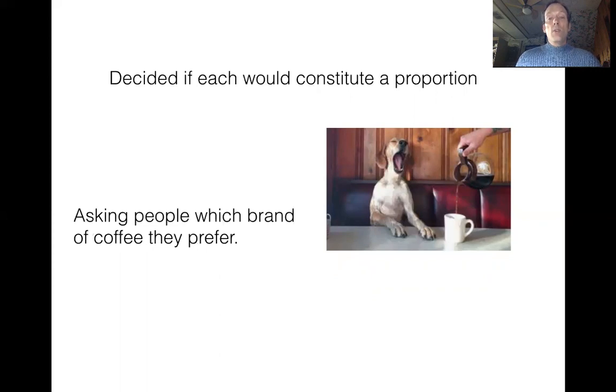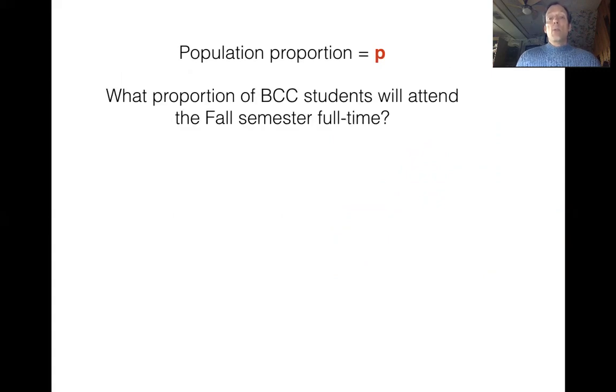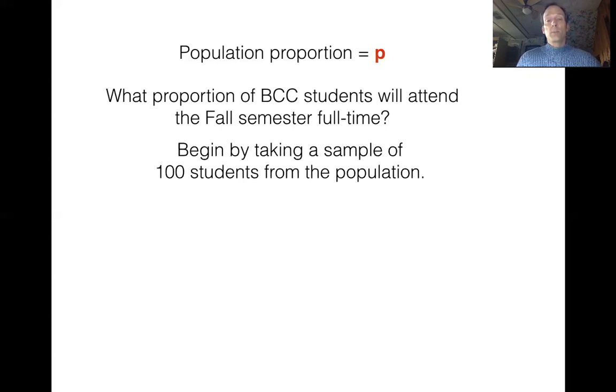Okay, so now that we've seen a few elements of how this works, let's talk about our first symbol. We're going to write down that the population proportion is going to be P. Maybe we're interested in the proportion of students that will attend the BCC college's full-time students. So if we want to figure out what that proportion is, it might be a good idea to start by taking a sample out of the population. And then we can take a look at what's happening in the sample, study that sample, and generalize about the sample for the population. So if we have 100 students from the population,